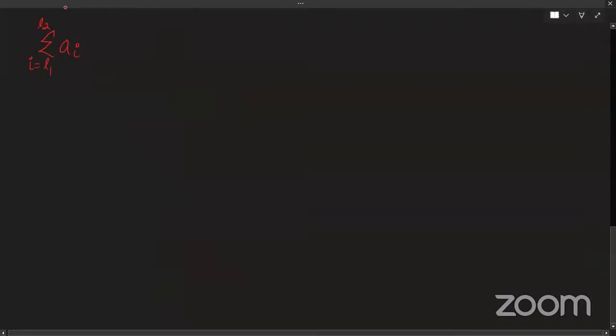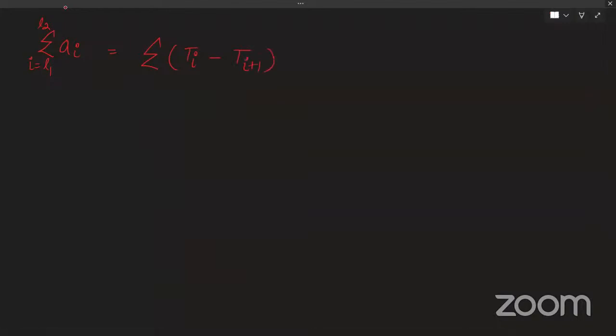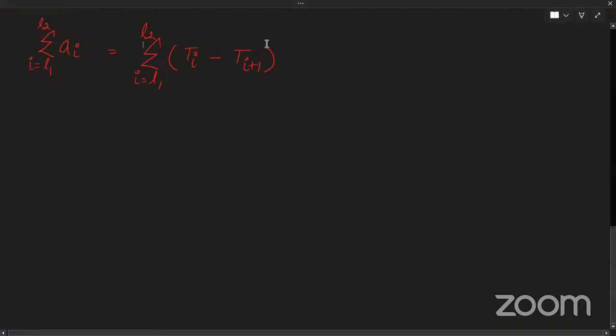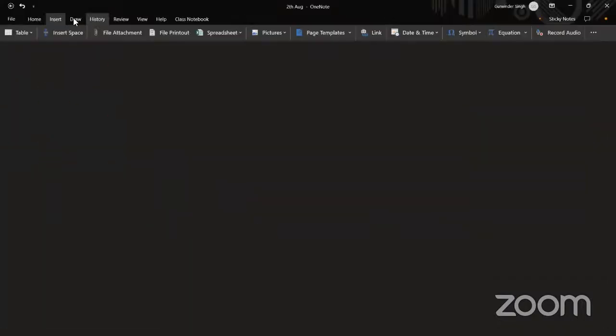This can be written as T_i minus T of i plus 1, with i going from L1 to L2. So basically your a_i will be split into two parts, and when you add it to the immediately next term, your second part will get cancelled out. So this is what will happen.